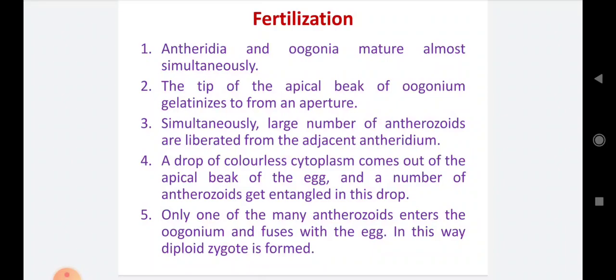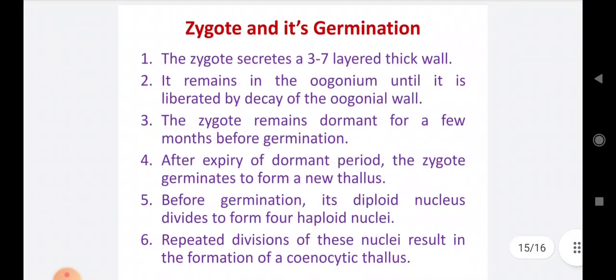Number 5. Only one of many antherozoids that entered the oogonium fuses with the egg. In this way, the diploid zygote is formed. Many sperms enter the oogonium, but a single sperm, on a first come first served basis, the first coming nucleus, the first coming male gamete, or sperm, fuses with the egg, and the diploid zygotic condition is formed.